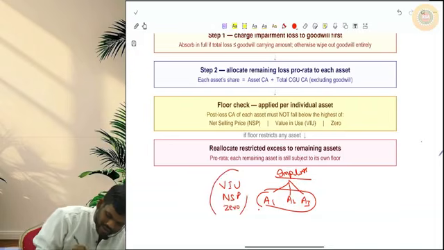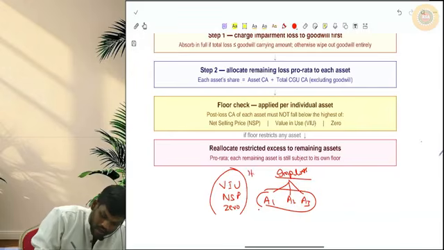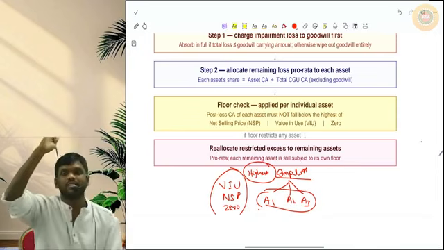Take whichever is the highest of these three. There will be a value which is highest. This carrying amount should not go below that highest value.